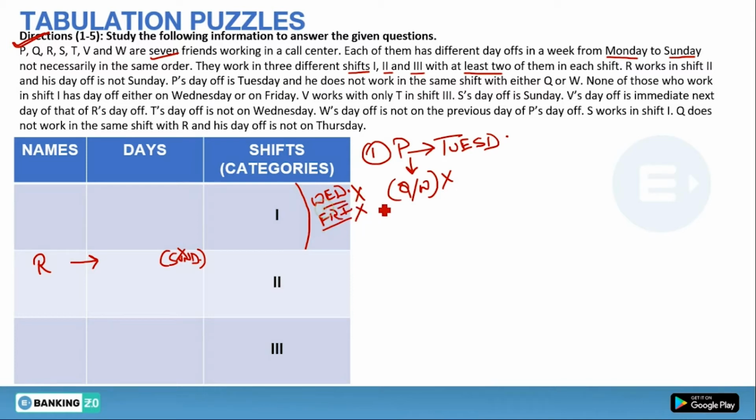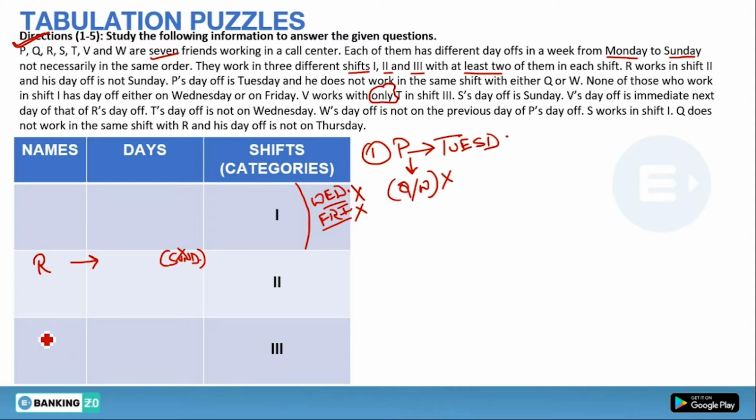Next, V works with only T in shift 3. See students, this line is very important because of the word only. This line states that only V and T are working in shift 3, and apart from these two persons, no other individual can come with them. So V and T are fixed in shift 3.